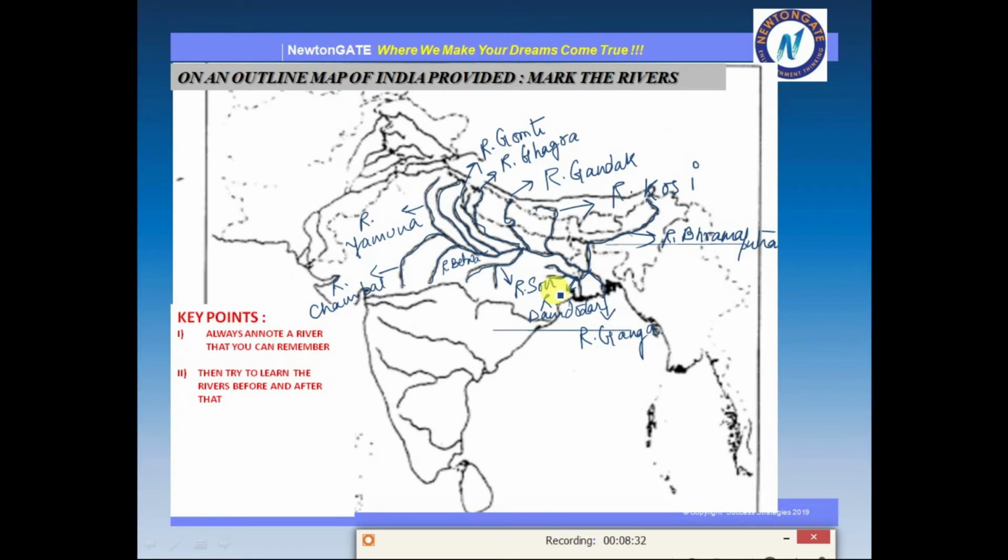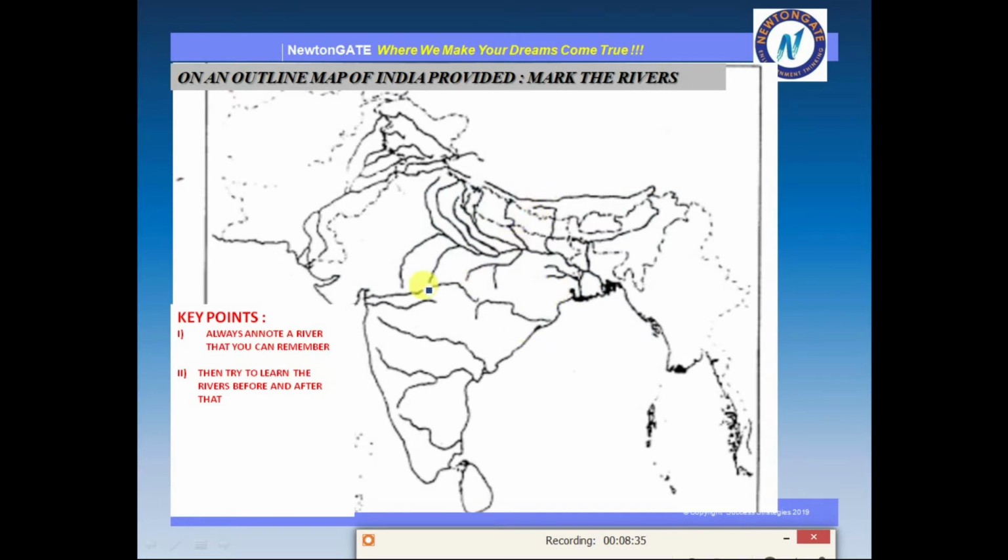Okay. So now as we are done with this, we will now go to the Indus river system. For the Indus river system, first we need to denote the Indus river itself. So एकदम पीछे वाला जो river है, ये वाला, this is the Indus, river Indus. Okay. Like I have remembered it like this, the river which is lying at the end and is the longest also among them is the Indus river.